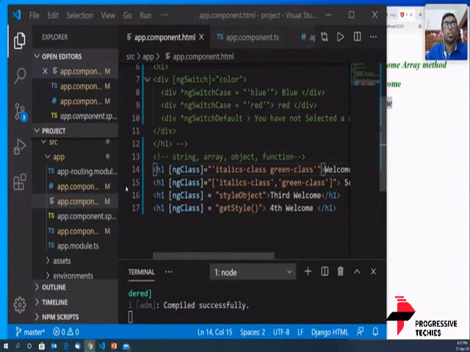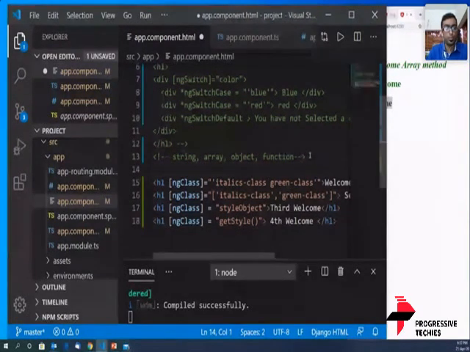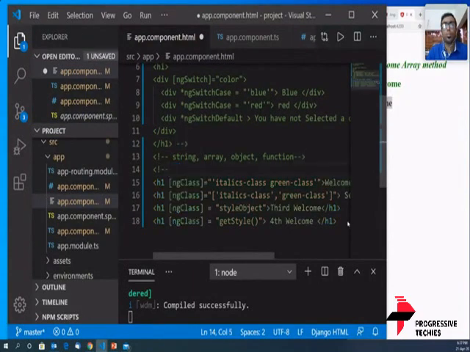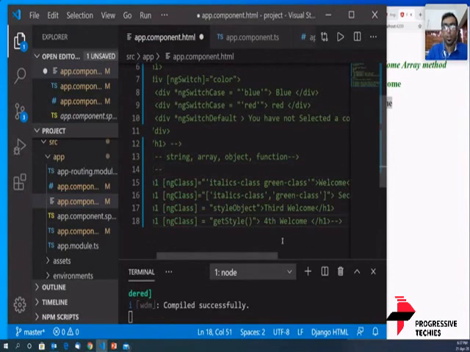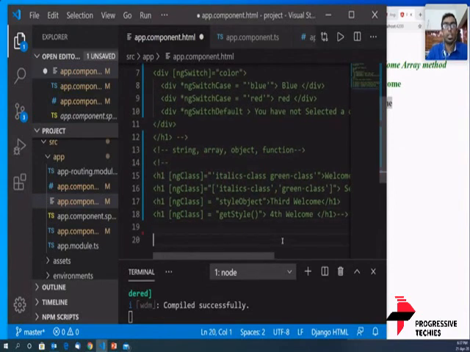Okay. So now we would be going to the next topic. The next topic that we would be covering is event binding.